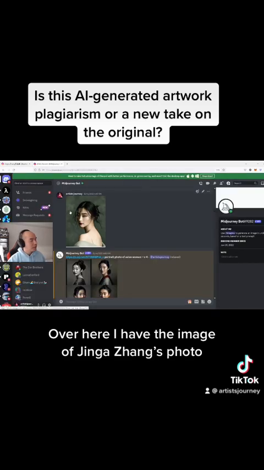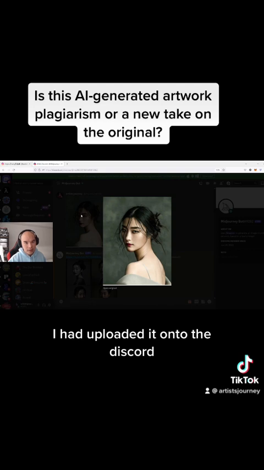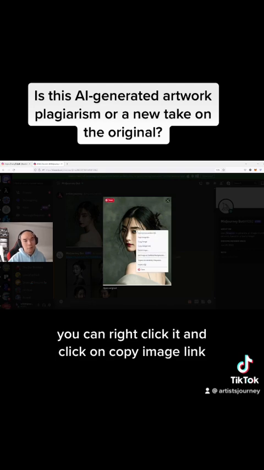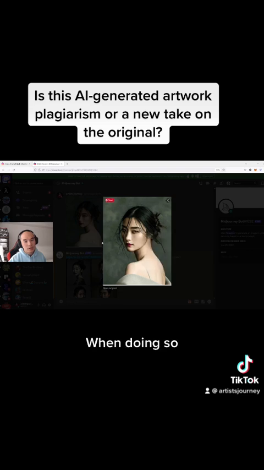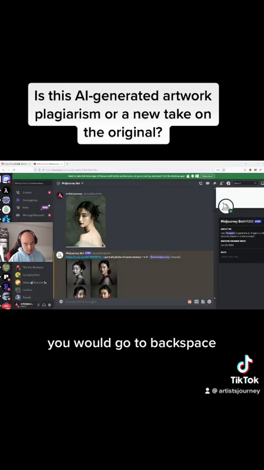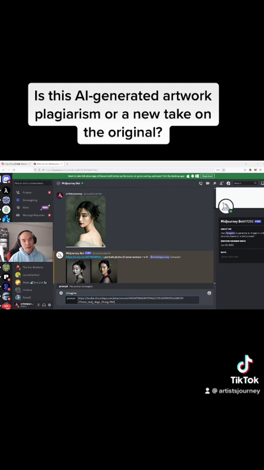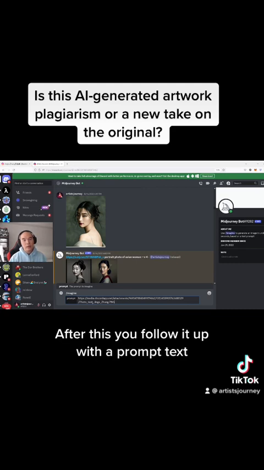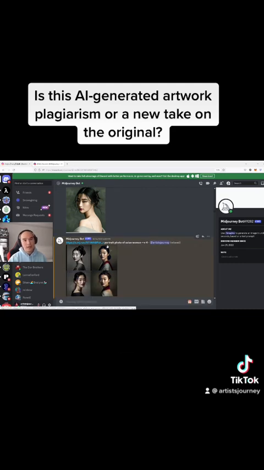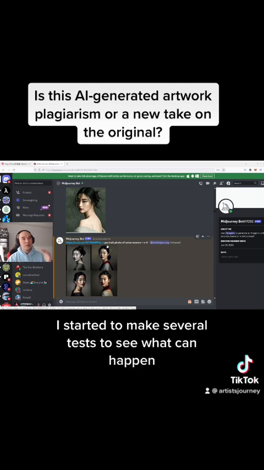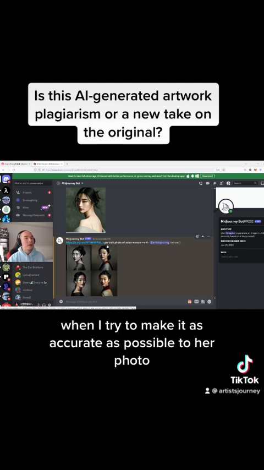So as you can see over here, I have the image of Jinga Zhang's photo. I had uploaded it onto the Discord, and when you do that, you can right-click it and click on Copy Image Link. When doing so, you would go to backspace over here, prompt, and you just Control V, and then you could see at the end of it, it's a PNG. After this, you follow it up with a prompt text. So at this stage, I started to make several tests to see what can happen when I try to make it as accurate as possible to her photo.